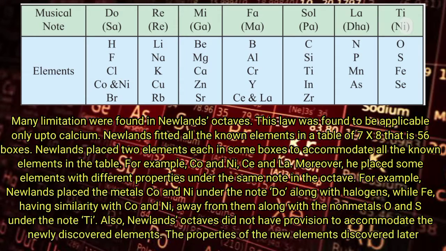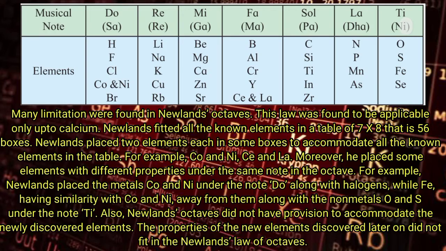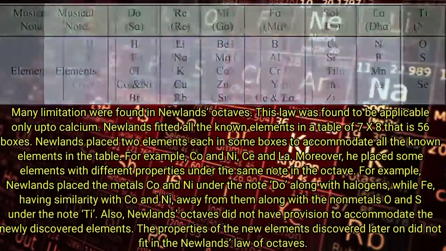Moreover, he placed some elements with different properties under the same note in the octave. For example, Newlands placed the metals copper and nickel under the note Do along with halogens, while iron, having similarity with copper and nickel, away from them along with the nonmetals O and S under the note Ti. Also, Newland's octaves did not have provision to accommodate the newly discovered elements. The properties of the new elements discovered later on did not fit in the Newland's law of octave.